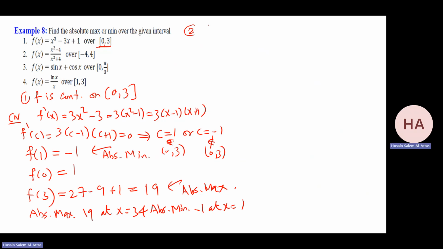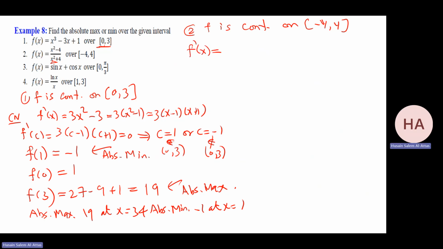This is the function. It's continuous everywhere, since there's no restriction on x. x squared plus 4 cannot be 0. So we'll find f prime.